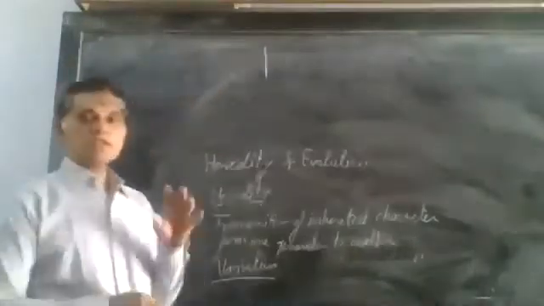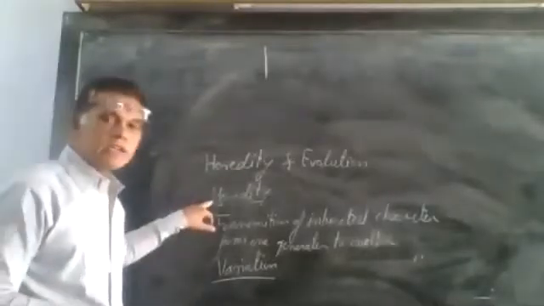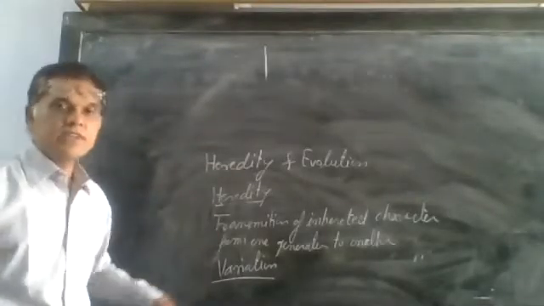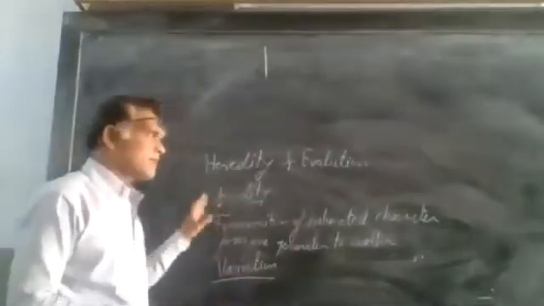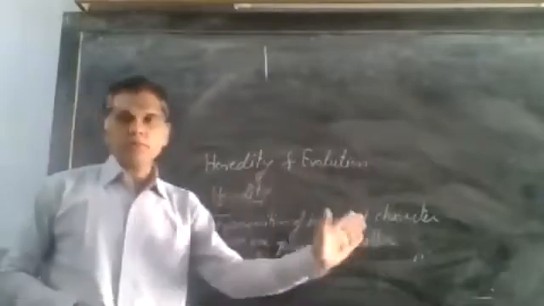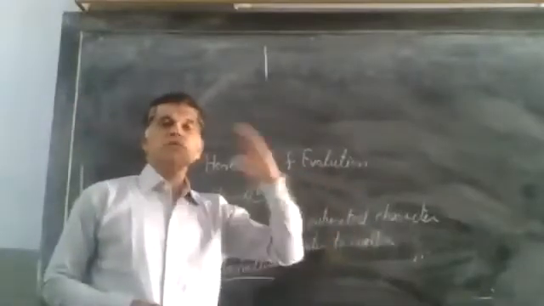So here two words come. One is heredity, another is variation. Heredity means transmission of inherited character from one generation to another generation.